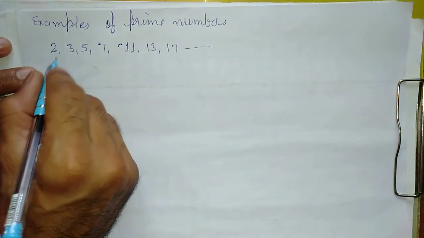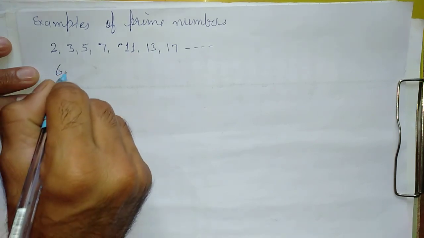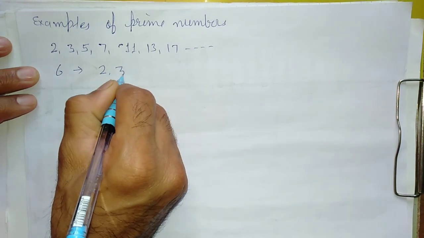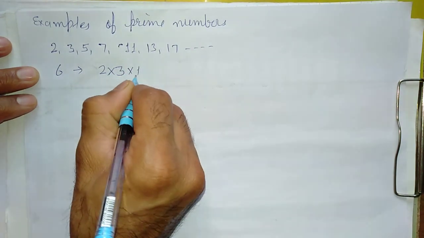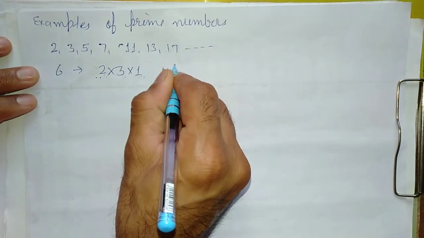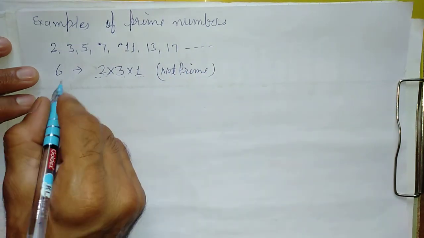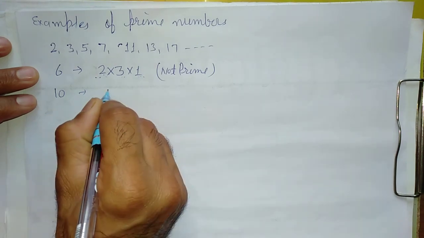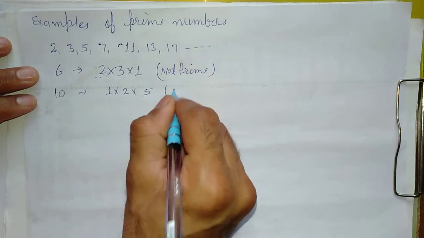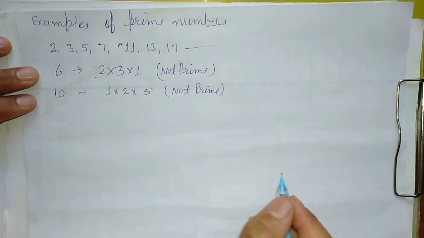Now see, a number we have taken is 6, and the factors of 6 are 2 multiplied by 3 multiplied by 1. 2 times 3 is 6, 6 times 1 is 6. 1, 2, 3 factors are there. This is not prime. A number is 10. Factors are 1 multiplied by 2 multiplied by 5. 1, 2, 3 factors are there. This is also not a prime number.